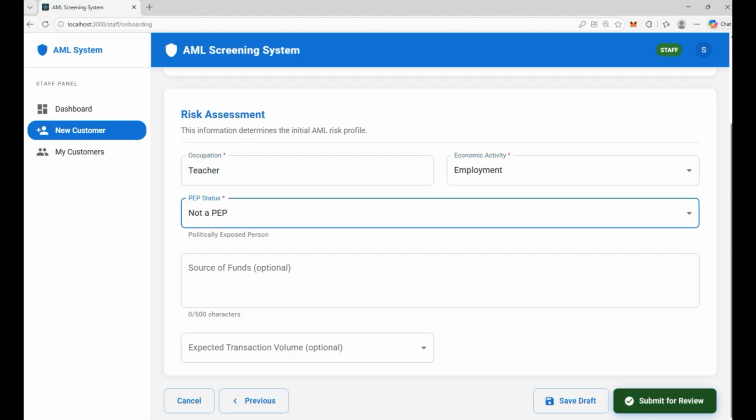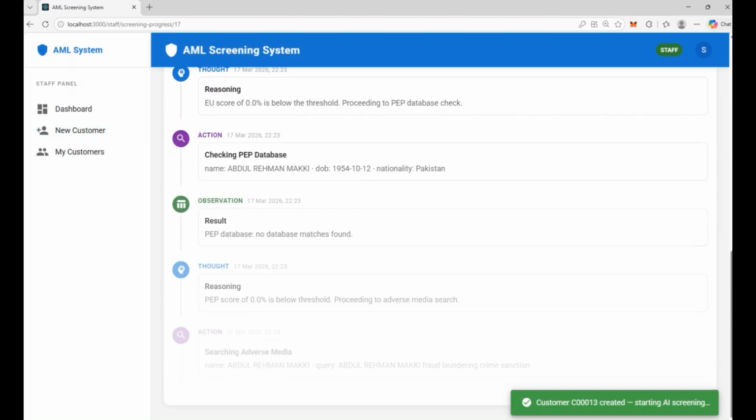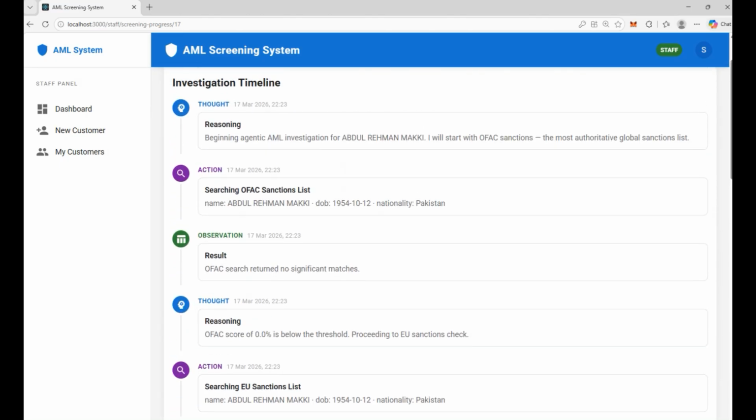Okay, now let's click on submit for review and let's click on confirm and submit and see the magic happen. So here the decision was made by agentic AI to escalate for a manual review to the analyst. Let me walk you through its thought process.